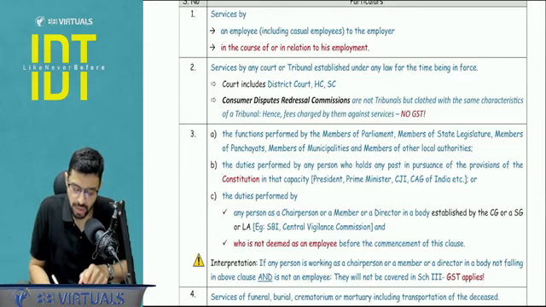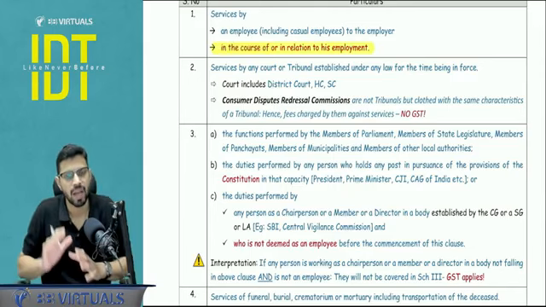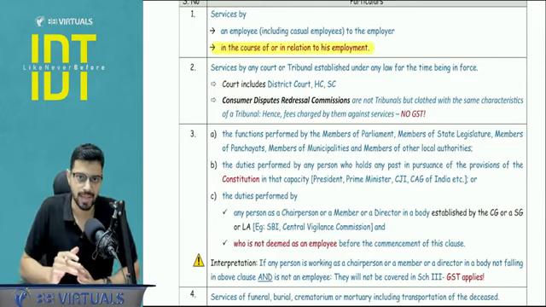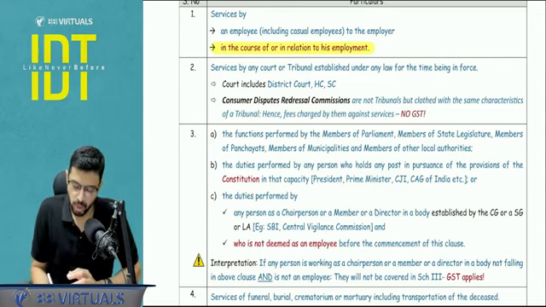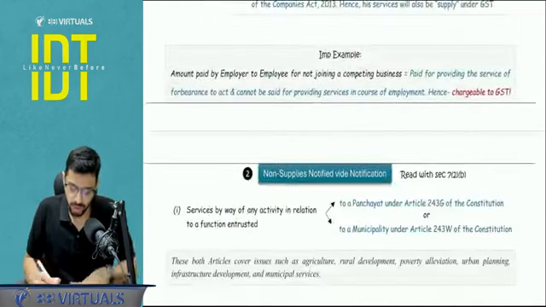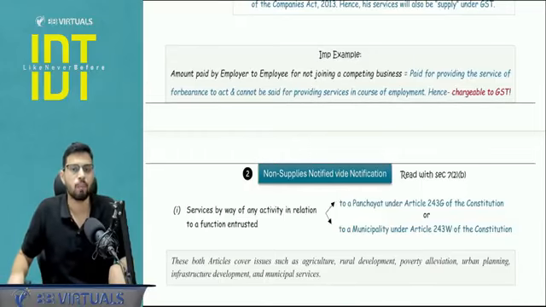This is also important, in the course or relation to employment. If anything is beyond employment, it will be taxable. It will be a supply. Employee includes casual workers as well. Now here there is one example that I would like to cover. If any amount is paid by employer to employee for non-joining a competing business.